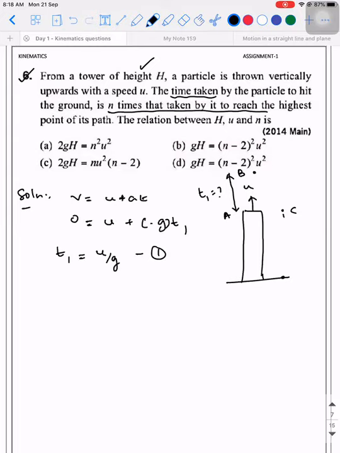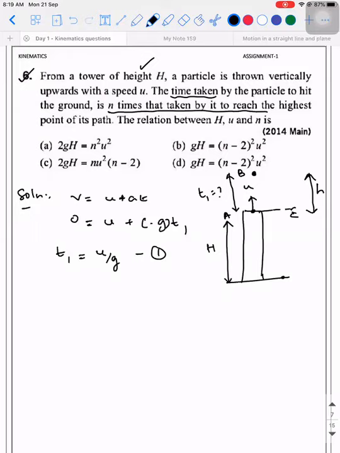Sir, the displacement will be the height of the tower, sir. Yes. So what is the height of the tower that is given? H. Minus H we can take, sir. So observe. What will happen is when you calculate from A to B, you will get a certain height. Let's say that height is H. So you will write an expression for displacement, right? Similarly, the object after it has gone to B, it will come back to C, which is again in the reference line with respect to A. I hope you guys are able to visualize this. Yes, sir. When it is coming back again, what will be the displacement? It is the same H but in the downward direction.